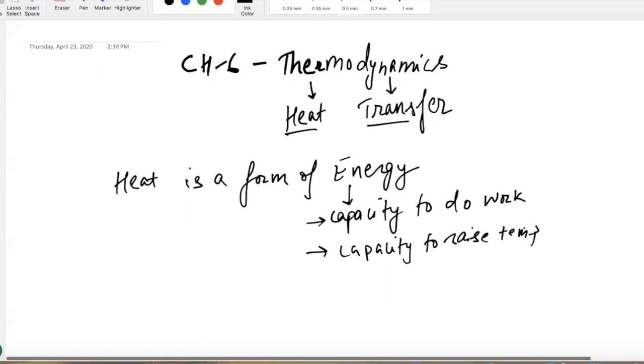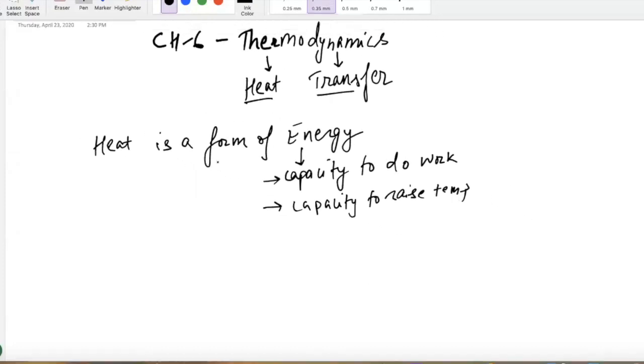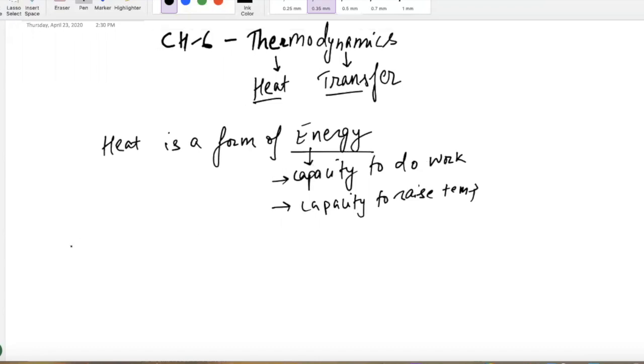Since we are talking about energy and heat is actually a form of energy, can you guys tell me what are the units for energy? The heat will have the same unit if you can tell me the unit for energy. So, guys, the unit for energy, what's that?